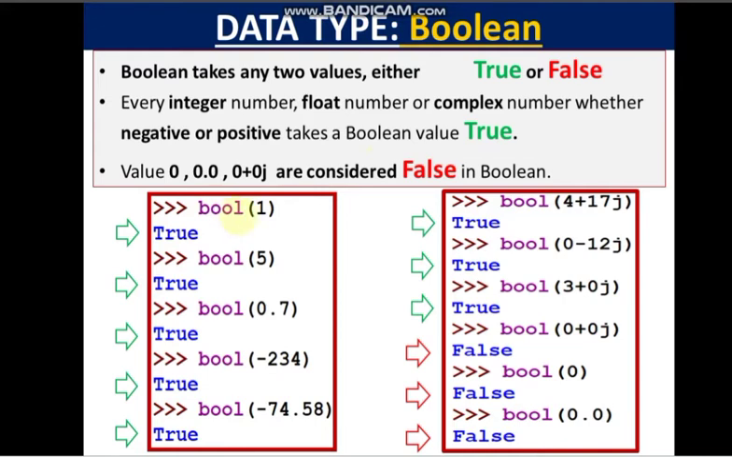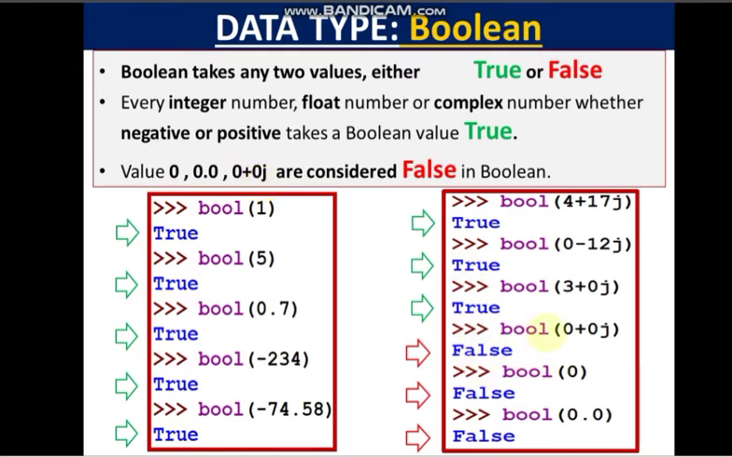Now suppose bool is the function which we use with Boolean. We are going to check what kind of value we get if we apply the bool operator on any value. So bool 1, 1 is a true value. 5, also a positive integer, is also a true value. Bool 0.7 is also a true value. Minus 232, so any negative or positive value or any string value or any complex value is true, except 0, 0.0 and 0 plus 0j, which are false.